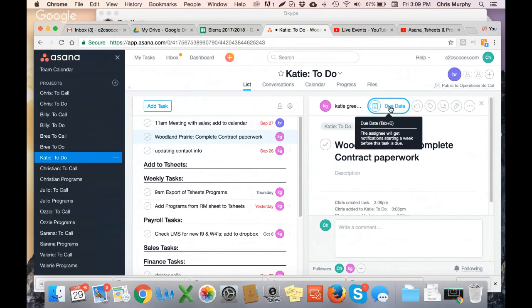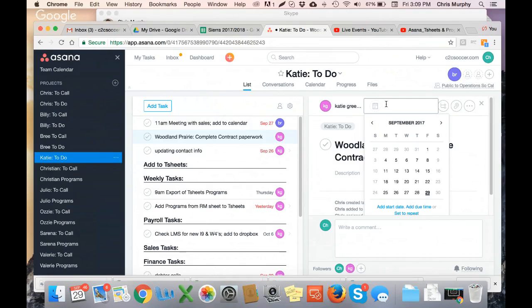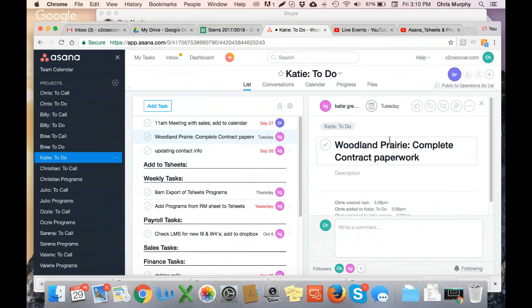Now, the due date that we set is crucial. I happen to know that the board meeting for this particular contract is on October 17th. The submission date will typically be a week before that, which is October 10th. What we've decided is that a week before the submission date is when we're going to ask Katie to have this due by. So she's going to be asked to get all the paperwork and everything needed for this program for October 3rd. Again, the 10th is the submission date, the 17th is the board date, so the 3rd is when we're going to ask Katie to have this done by.